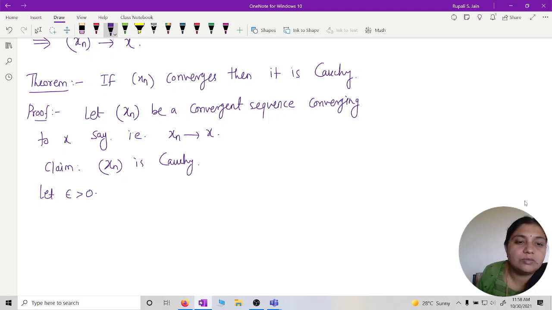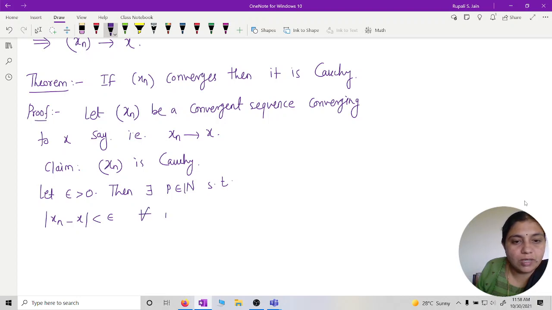So how can I start? Then there exists a natural number p such that mod of x_n minus x is less than epsilon by 2 for all n greater than or equal to p.